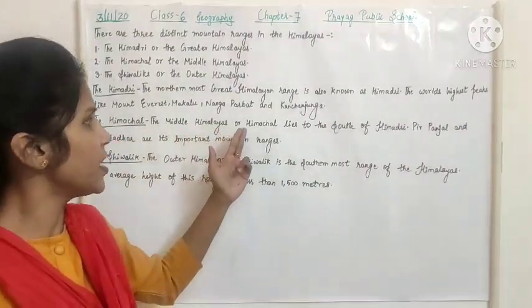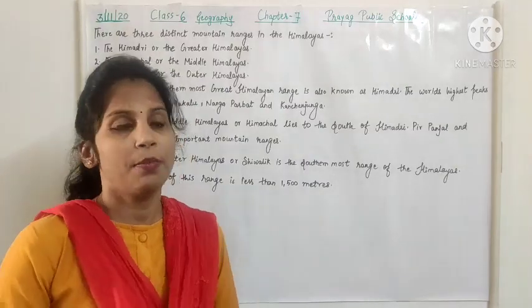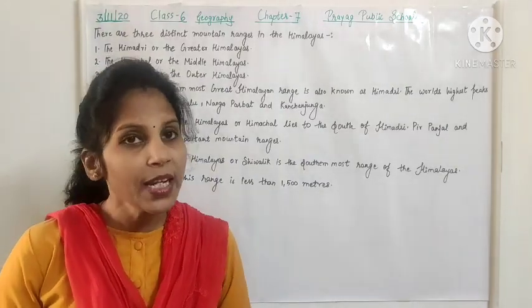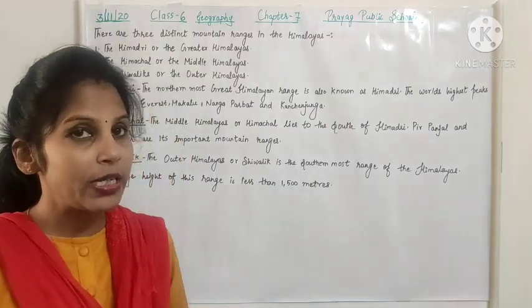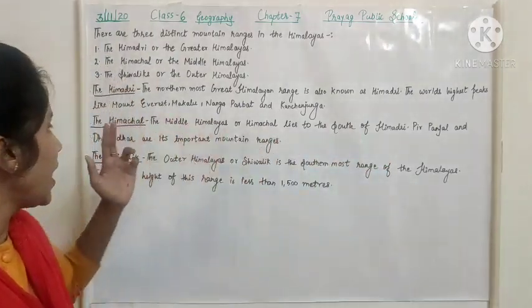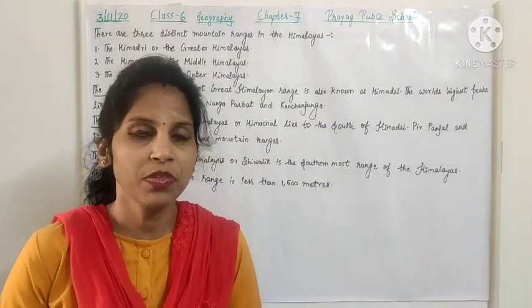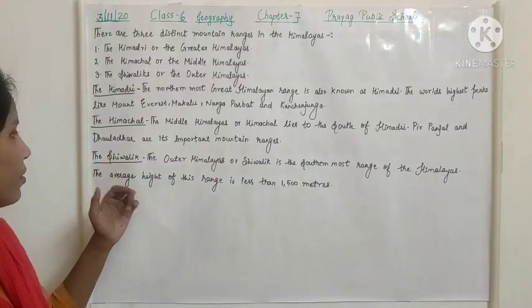Then second is the Himachal. The Middle Himalayas or Himachal lies to the south of the Himadri. Pir Panjal and Dhauladhar are its important mountain ranges. Okay. Then the third one is the Shivalik.